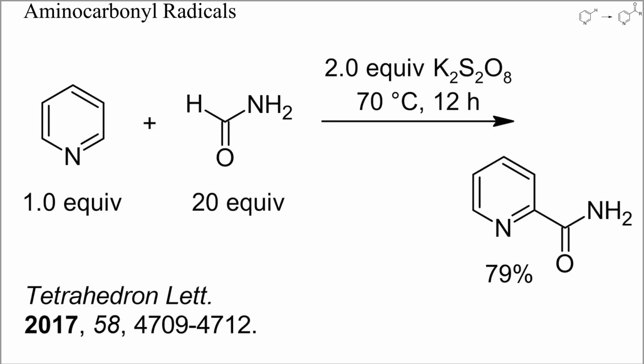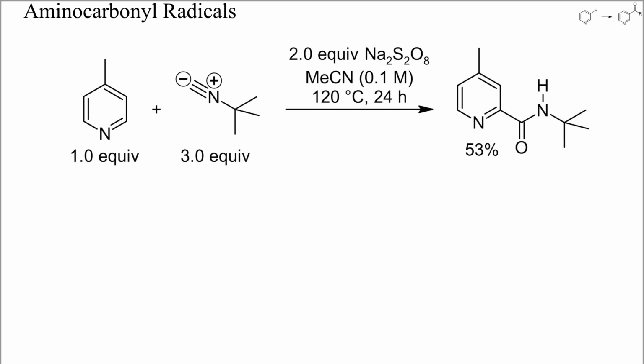The addition of an aminocarbonyl radical to pyridine, for instance, proceeded with high regioselectivity. This radical was generated from formamide by oxidation with potassium persulfate. Aminocarbonyl radicals can also be generated from isonitriles, as shown here.